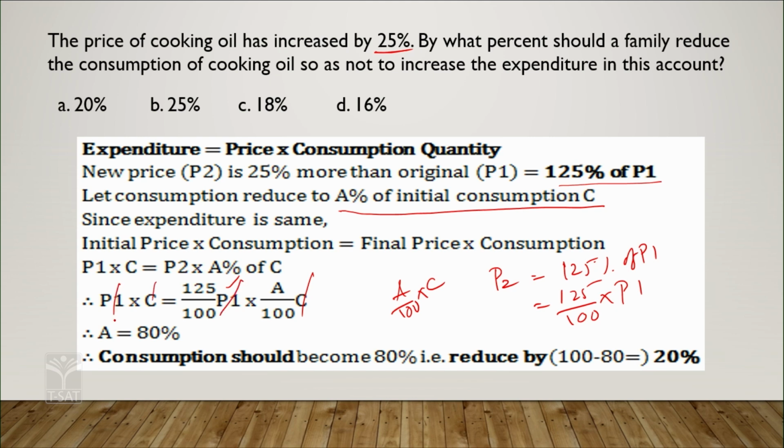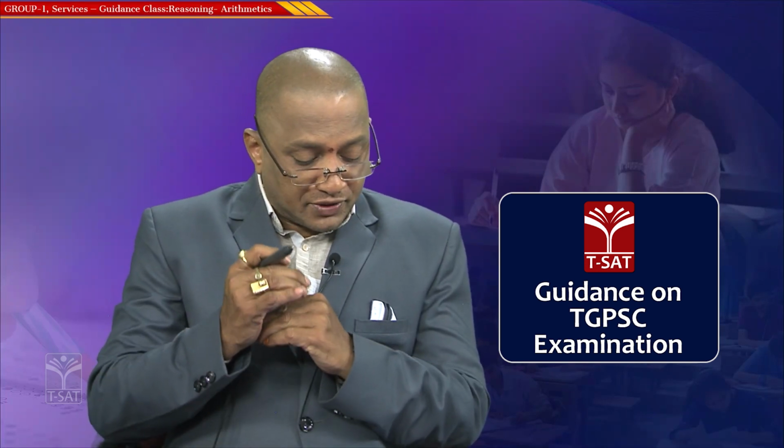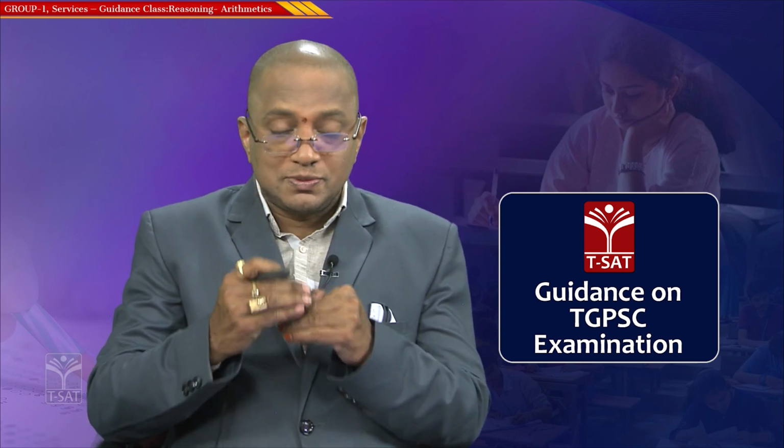Then you have 125 by 100, which is 5 by 4, and so 5 by 4 into A by 100 is equal to 1, which gives A by 80 is equal to 1. So A is equal to how much? 80%. In this manner, you can calculate how much percentage of consumption of cooking oil is to be reduced.